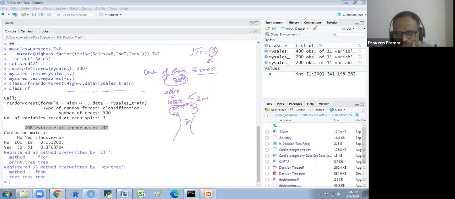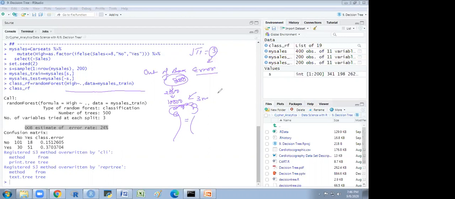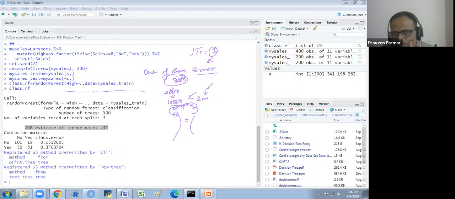Does that make sense to you? Or in the subset of the variables also, a few pieces of information are not covered here. So that is the out of bag, which information you have lost. The information you have lost, that error is called the out of bag error. Does that make sense to everyone? Yes, sir.